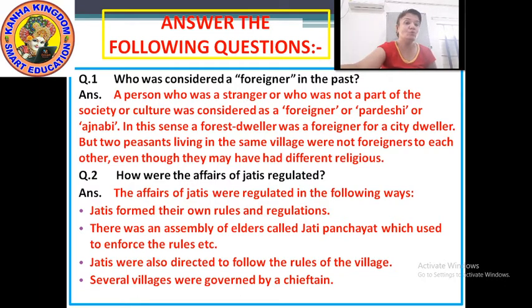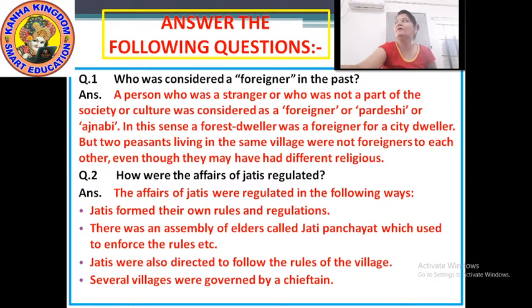Moving to question number 2: how were the affairs of jatis regulated? Answer: the affairs of jatis were regulated in the following ways. I repeat, the affairs of jatis were regulated in the following ways. Now you have to write down in points. First, jatis formed their own rules and regulations.